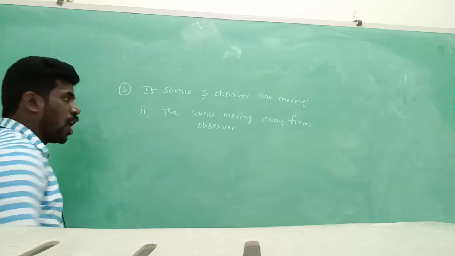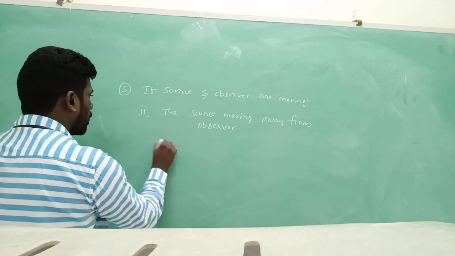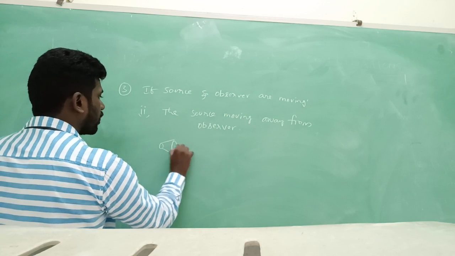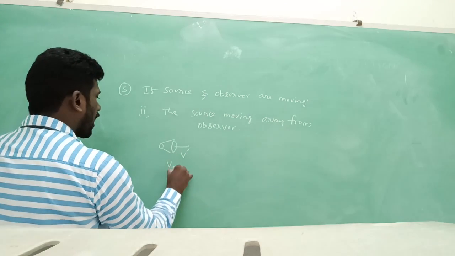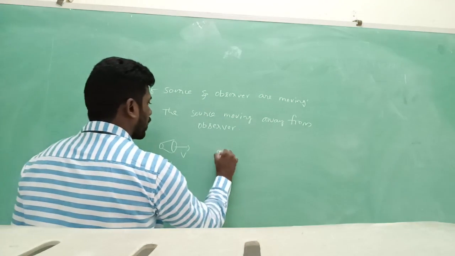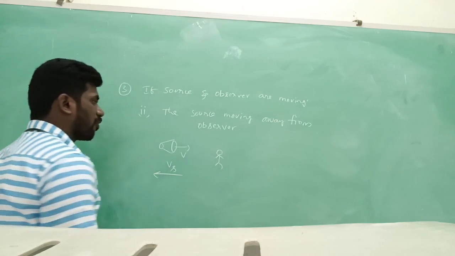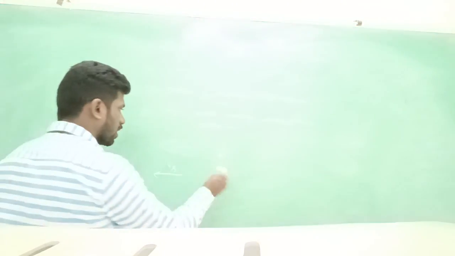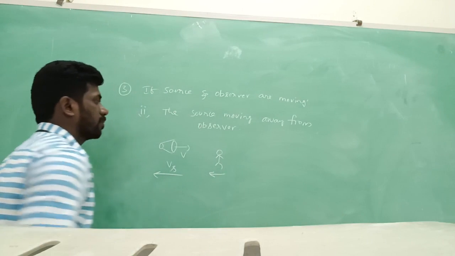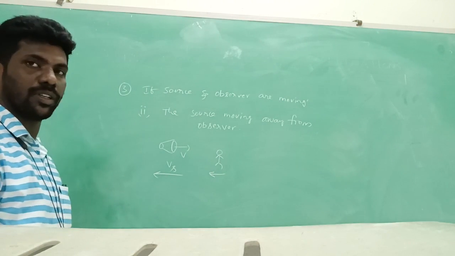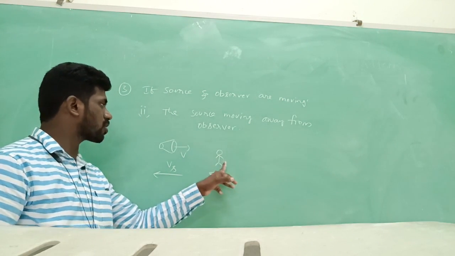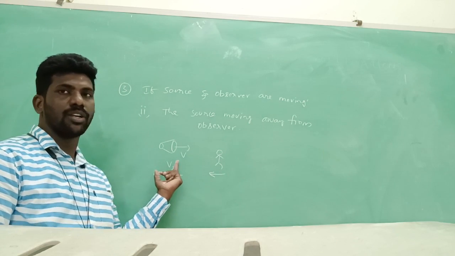Away from the observer, how will it be described? See, here the source is like this, the velocity of sound always like this. The velocity of source is away from the observer. That means, see, like this, the observer is behind the source.